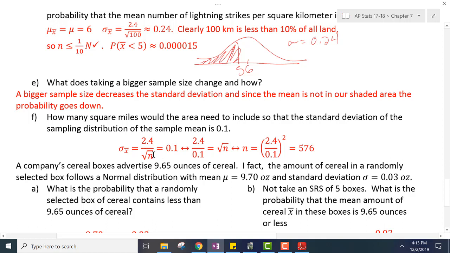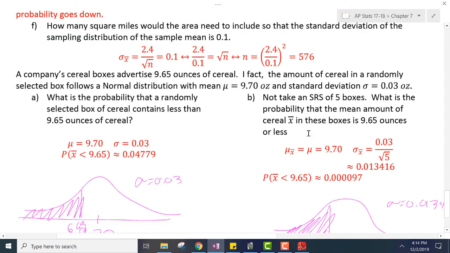We can cross multiply and divide, but really what we're doing is switching the 0.1 and the square root of n. Then we square both sides. So n equals the square of 2.4 divided by 0.1, which of course is 576. So we need 576 square miles so the standard deviation of the sample mean is 0.1.